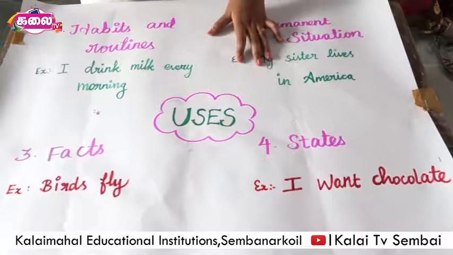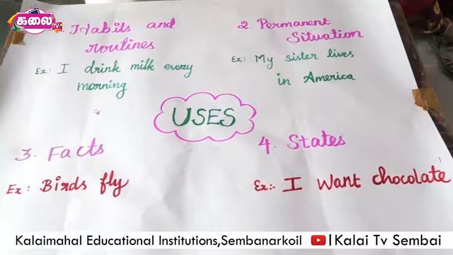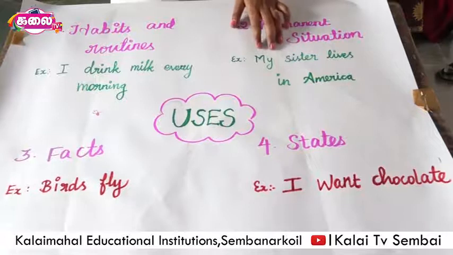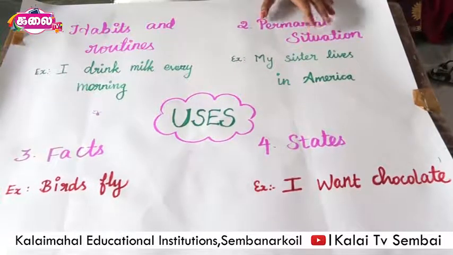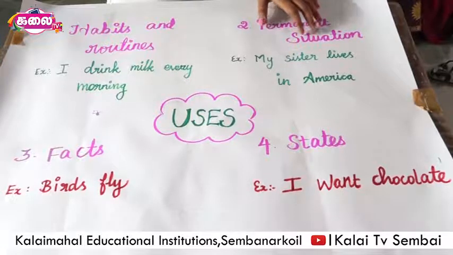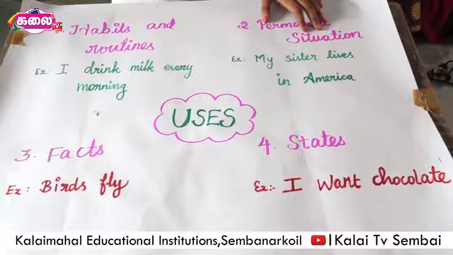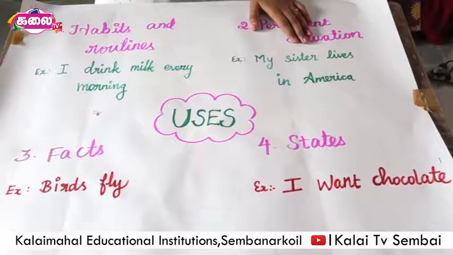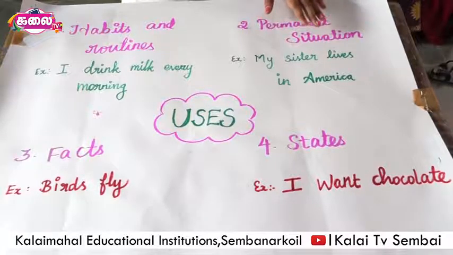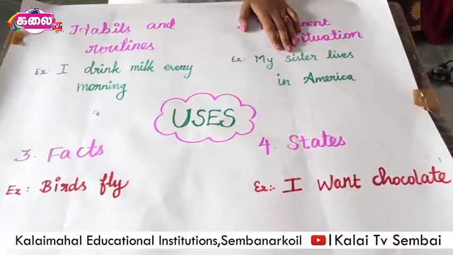And now let's talk about the next use of simple present. For example, my sister lives in America. When I say that she lives in America, is that a vacation? Is that temporary? Just for a week? No, it means that my sister lives there permanently. So here we are talking about something that is not going to change. So we say permanent.